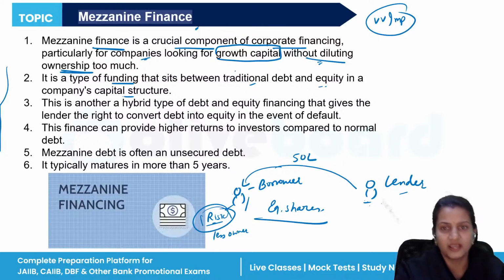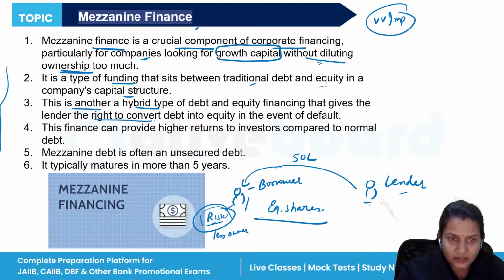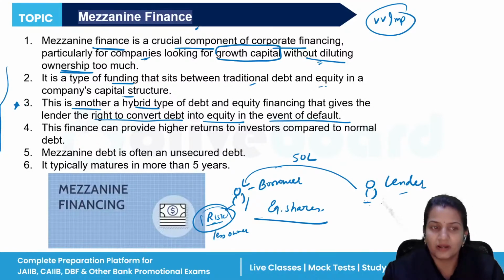Traditional means the old type of debt. Another hybrid type of debt and equity financing that gives the lender the right to convert debt into equity in the event of default. Again, this line is very important. It gives the lender the right to convert their debt into equity when the borrower has made any kind of default.